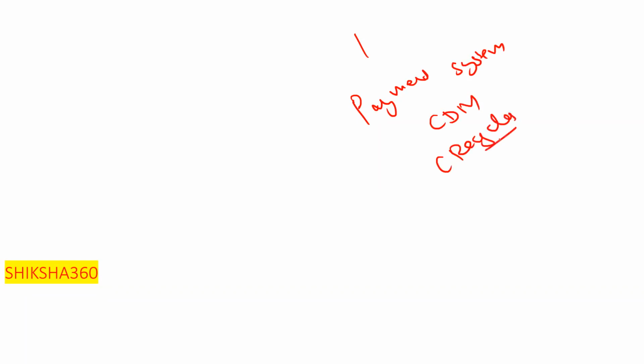First is the payment systems. Very, very important: what are cash deposit machines, cash recyclers? These are important. Also very important are viruses, different types of viruses, and cyber attacks. We have to discuss cyber security, which is very important from the examination point of view. What are the risks in internet banking or digital banking? We have to cover all these things in the upcoming days.